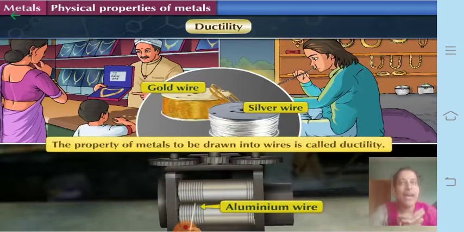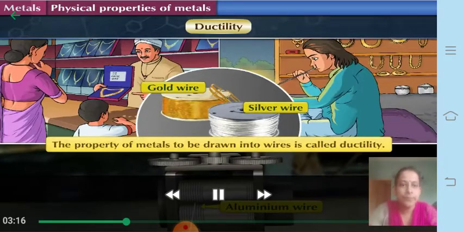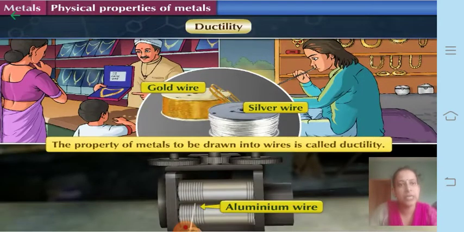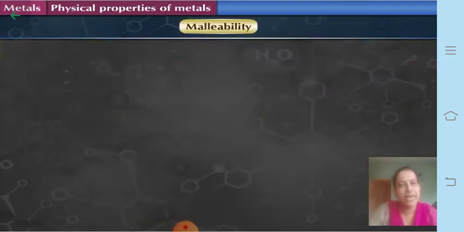Okay, so you have seen the electrical wires, that is, they consist of copper wire or maybe aluminum wire. Because of this property of ductility, they are made into thin wires. Even gold and silver can be drawn into thin wires because they have this property called ductility. Fine. Now let us continue with the next property, called malleability.